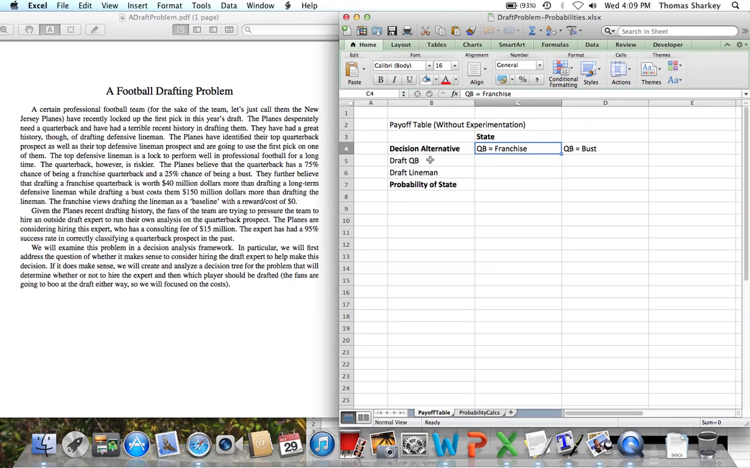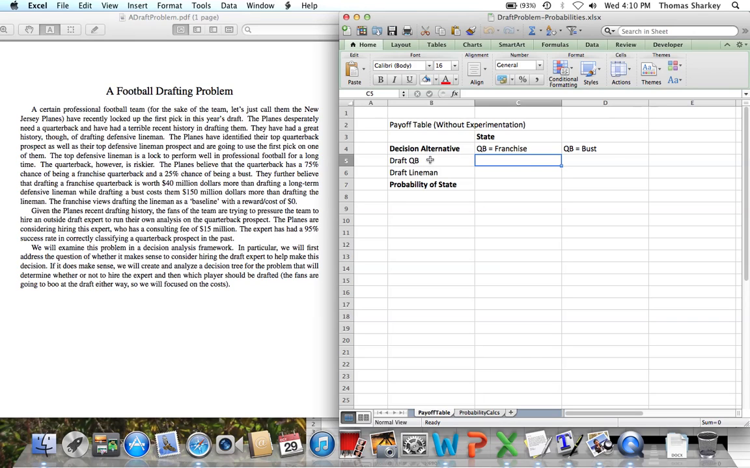In terms of the potential states, either the quarterback's going to be a franchise quarterback or the quarterback's going to be a bust. And so we're going to put in our payoffs, and we're going to work in terms of millions. So we're not going to actually type out $40 million. We'll just type out 40, meaning that it's going to be 40 million.